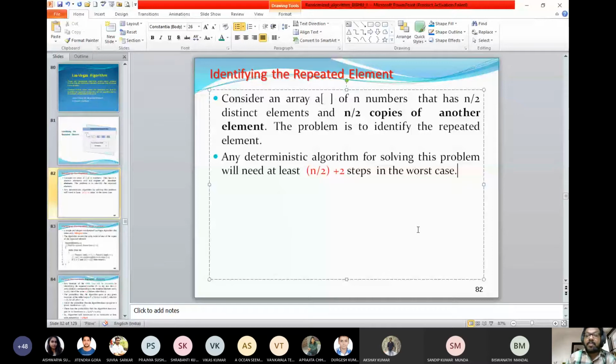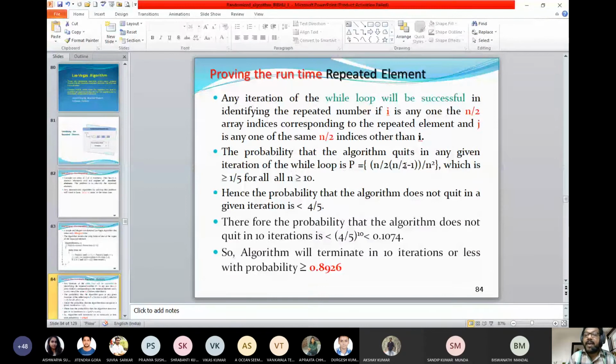So looking into the number of possibilities, this is the probability. You may be finding the i at position 1. You may be finding the i at position number 2. You may be finding it at position number t. So what is the maximum number of possibilities of finding that?